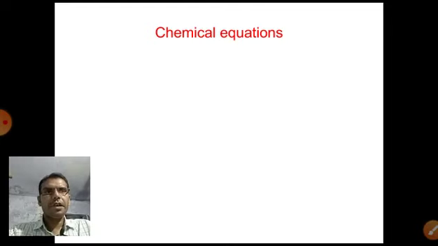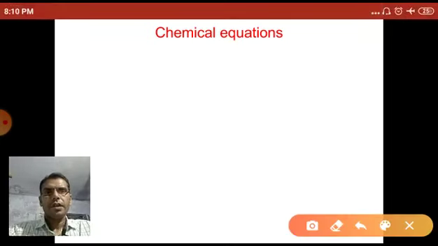Now what is a chemical equation? The symbolic representation of a chemical reaction, that is, the representation of the elements or formulas of the compounds involved in the chemical reaction, means the symbolic representation of the reactants and products involved in a chemical reaction. That symbolic representation is called the chemical equation.